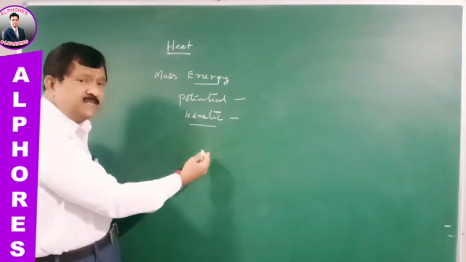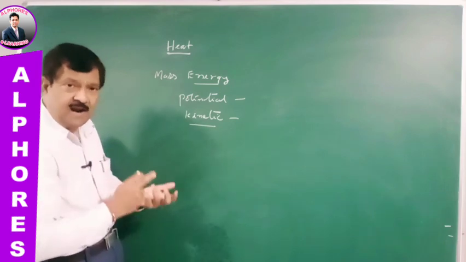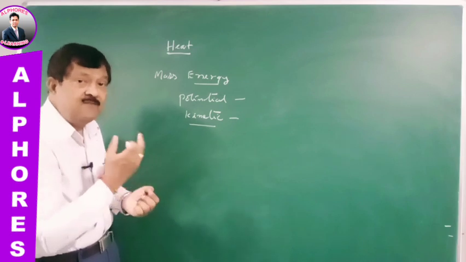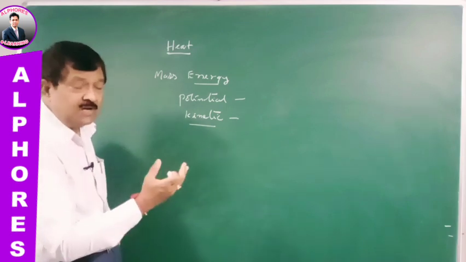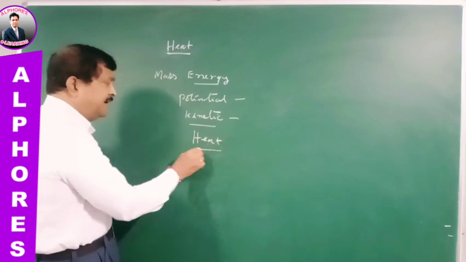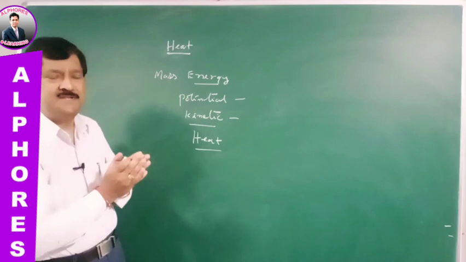Apart from this, we have other forms of energy like electrical energy, sound energy and light energy. All these are different forms of energy, and so also is heat. Our topic, heat, is also a form of energy.